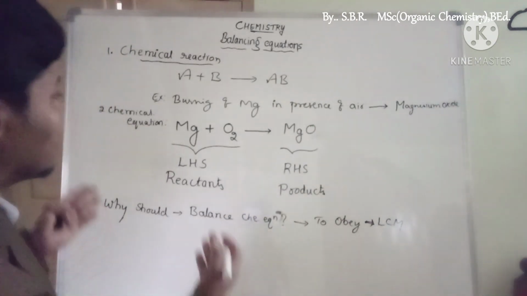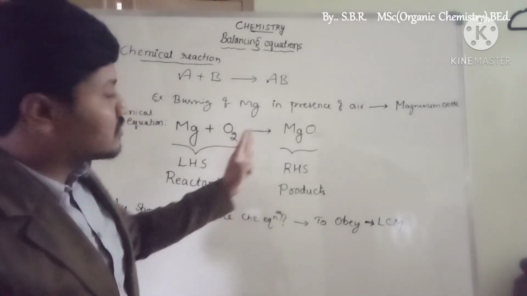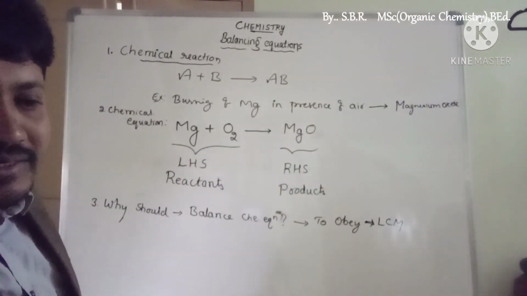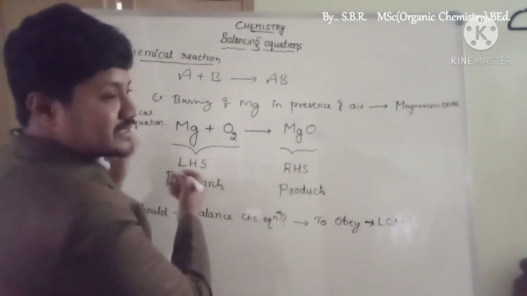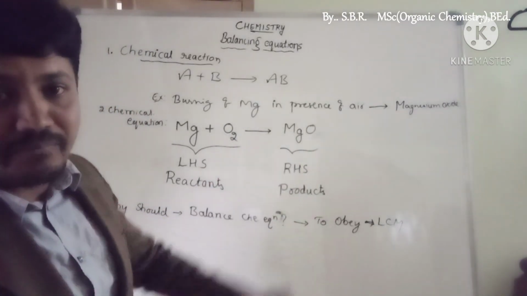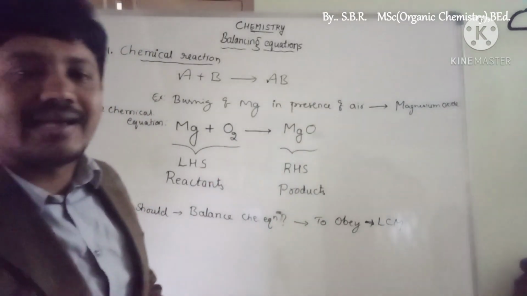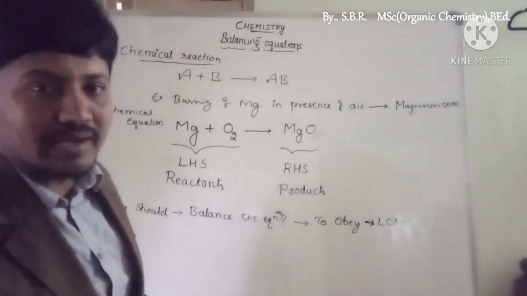That indicates that the number of atoms present on the reactant side must equal the number of atoms present on the product side. That means the total mass of the reactants must equal the total mass of the products, including heat as well as light. Some chemical reactions produce heat also. That is what we call exothermic reactions.